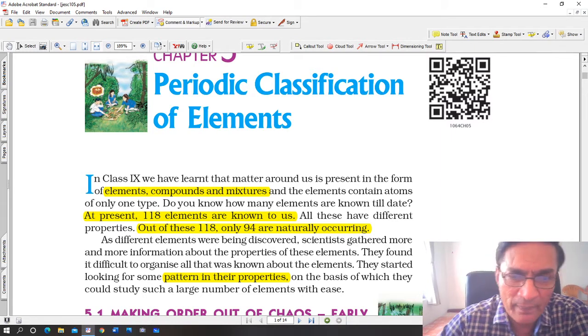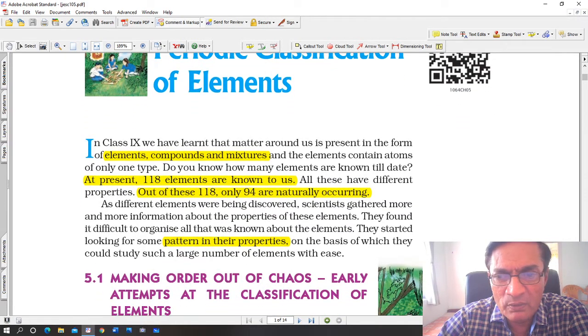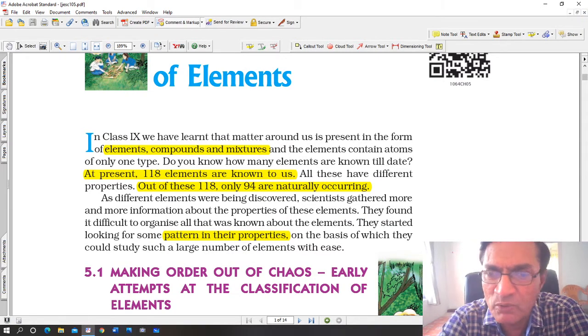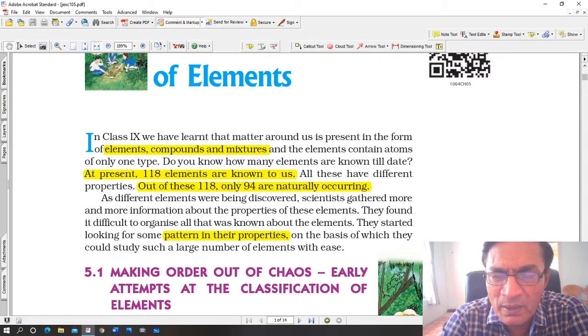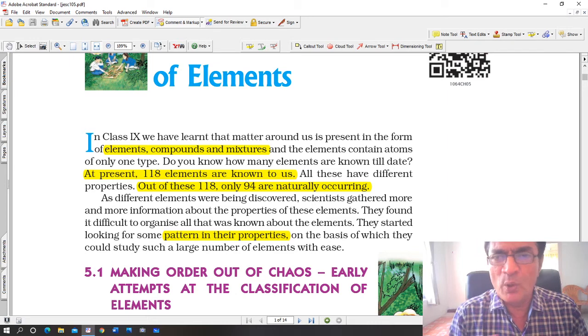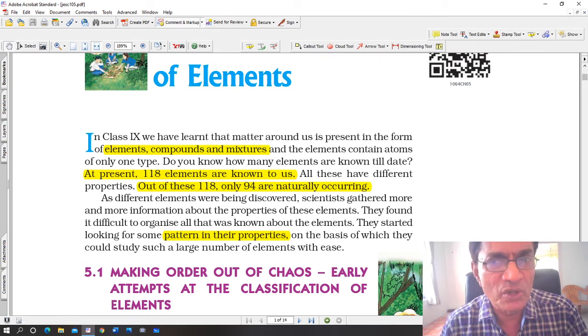So let's go ahead. In class 9 we have learned that matter around us is present in the form of elements, compounds, and mixtures, and the elements contain atoms of one type only. For example, atoms of sodium can be found in sodium only. If it's a compound like water, then in pure water you will find atoms of hydrogen and atoms of oxygen only.